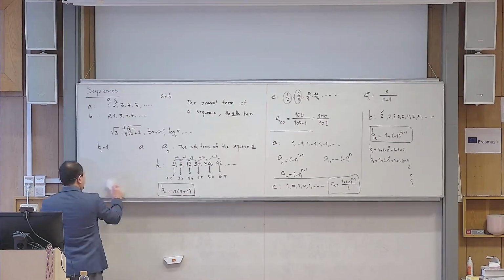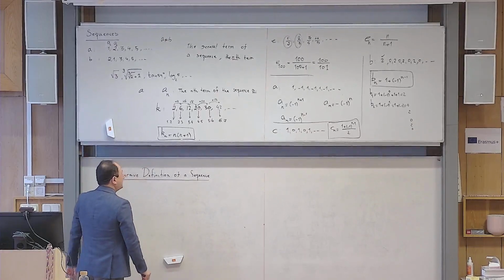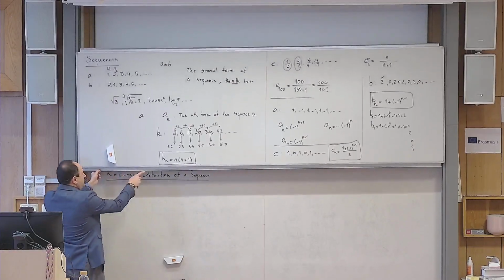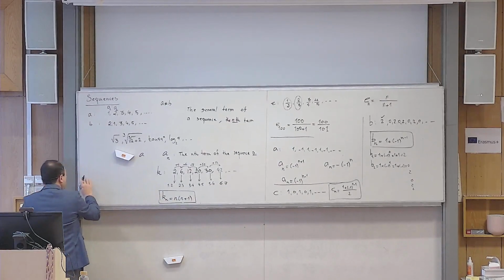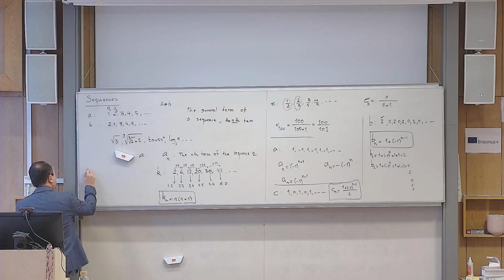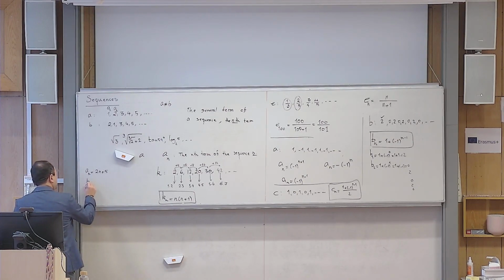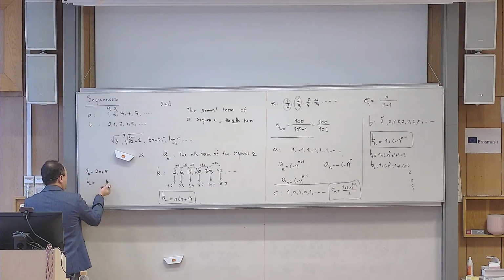So let me also immediately tell you this question before going on. This is also a Math 1C problem. I don't remember exactly what it was, but let me just give you some flavor about it. So a sequence a sub n is given very simply as 2n plus 5. This is the general formula for a sequence A, and I give you another general formula for a sequence B, let us make it very simple: n minus 2.